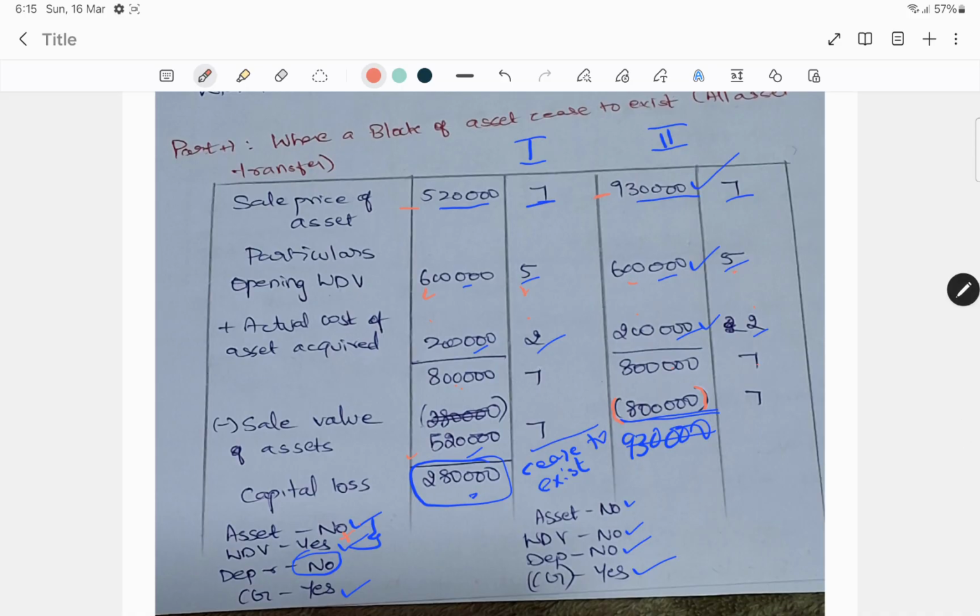And what happens is block of asset ceases to exist. So in such a case, if there is no WDV, if there is WDV also, it is a capital loss because the block of asset has ceased to exist. There should be both the conditions. There should be asset as well, there should be WDV as well. There is no asset, but WDV is there. We will not be able to claim the depreciation, but capital gains will come. Now your asset is there, WDV is also not there. Depreciation can be claimed? No. Capital gains will come? Yes.